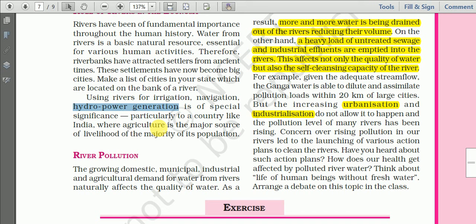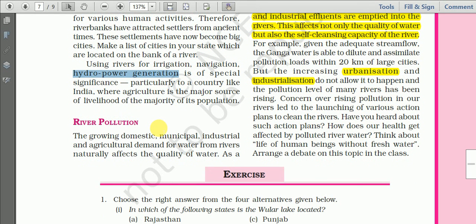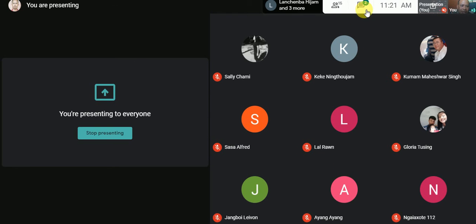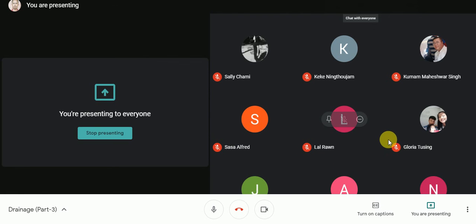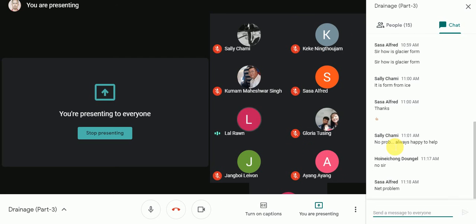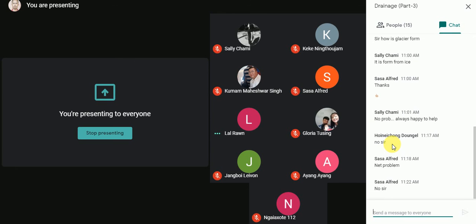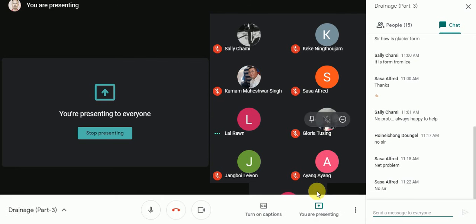And any question about the usefulness of rivers? Any question from your side? I think nobody is responding. That means you don't have a problem. So what are these messages? Okay, net problem is there. Alfred, are you connected? Okay, so let us proceed.